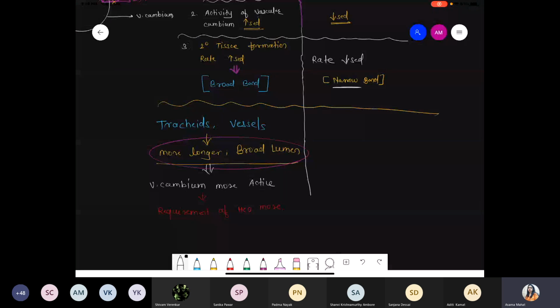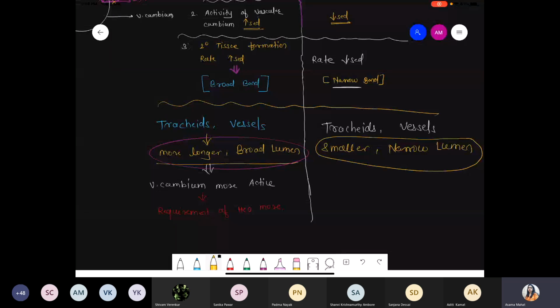Chalo. And exactly the reverse scenario: during the unfavorable condition, tracheids and the vessels become smaller with narrow lumen. Okay? With narrow lumen.